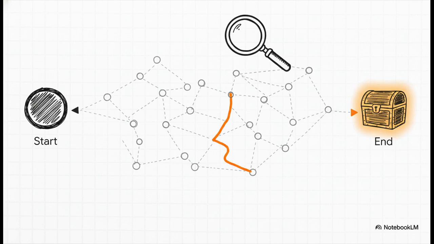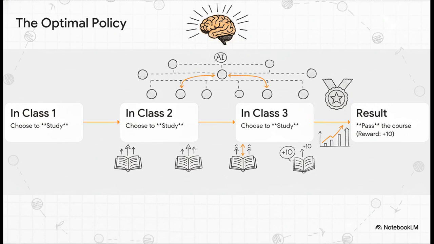The perfect plan. So for our student, what does that look like? Well, the AI would analyze the whole map, all the states, all the actions, all the rewards, and it would discover the optimal policy. And it would look something like this. In class 1, you study. That gets you to class 2. In class 2, you study again, getting to class 3. And in class 3, you study one last time, you pass the course, and bam, you get that plus 10 reward. That right there, that is the solution to the MDP.